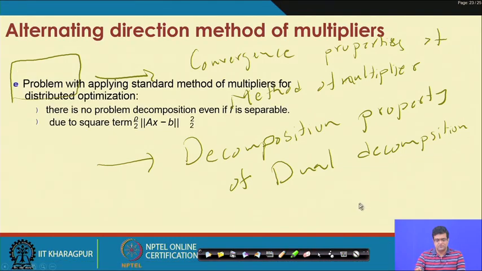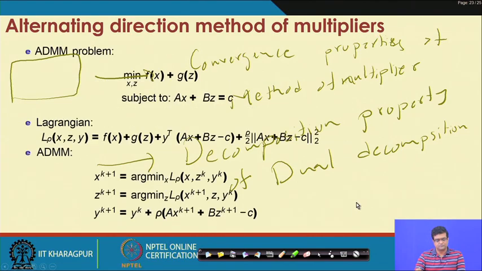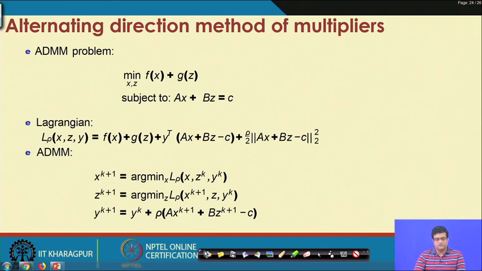So, this is the update. For simplicity here, we have described two functions, while your actual problem may be a sum over n functions, f1 x1 plus till fn xn.